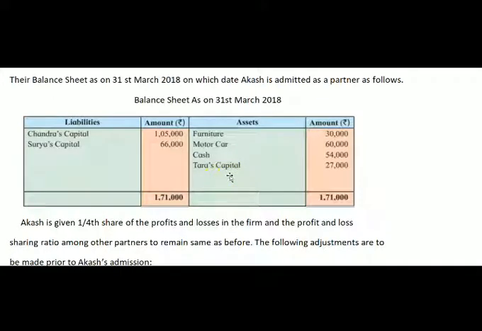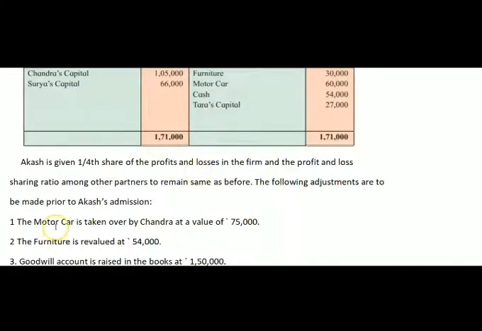Therefore, if the sum asks you to prepare the partners' capital account, this Tara's capital we will write here on the debit side of the partners' capital account. Here on the liability side, they have given Chandra's capital and Surya's capital. Now let us see the adjustments here.